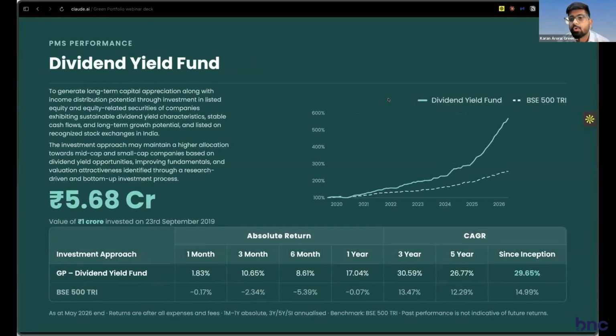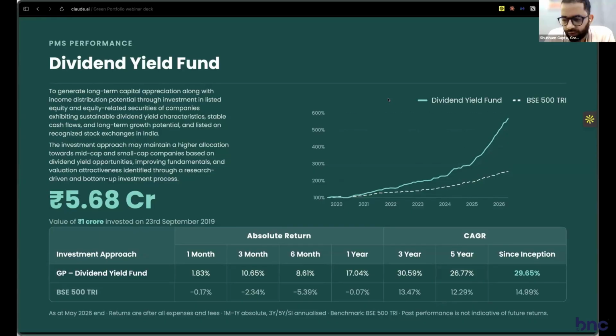Then I also wanted to showcase a few other funds to you. One of the unique offerings that we have is a dividend yield fund, which is essentially a PMS fund that also offers a high dividend yield as part of the overall return structure. So, other than the capital appreciation that the fund will have a core focus on, you will also get a cushion of about 3 to 5% as a fund level mandate of dividend yield income.